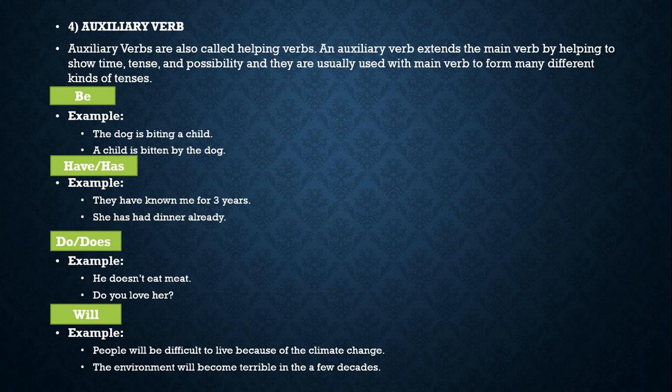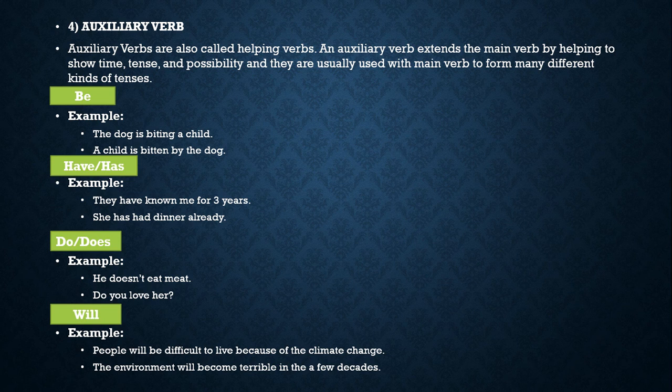And example number 2, a child is beaten by the dog. Is beaten, the auxiliary here is to explain or describe the subject itself. Number 2, have or has. For example, they have known me for 3 years. Have here is an auxiliary verb. Example number 2, she has had dinner already. Has here is an auxiliary verb.